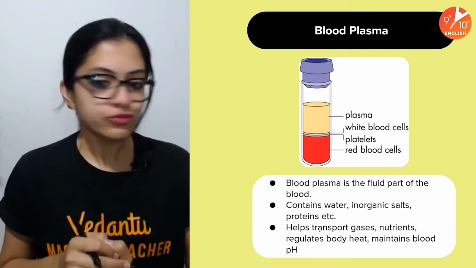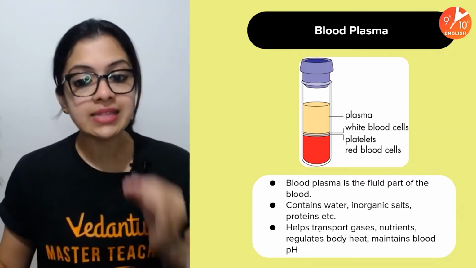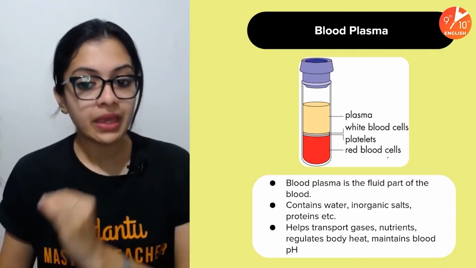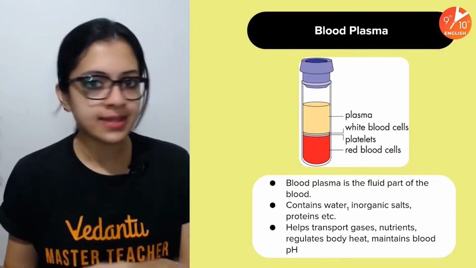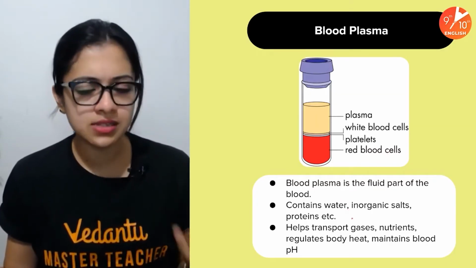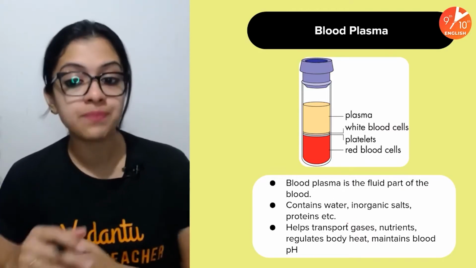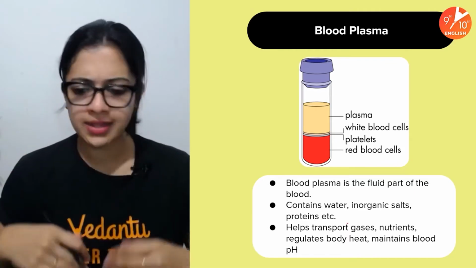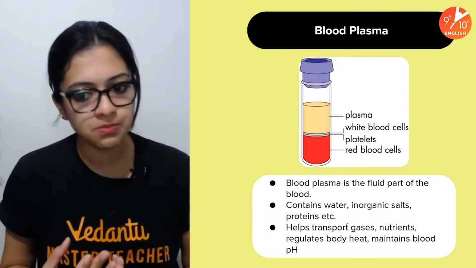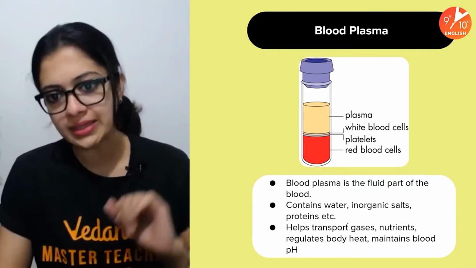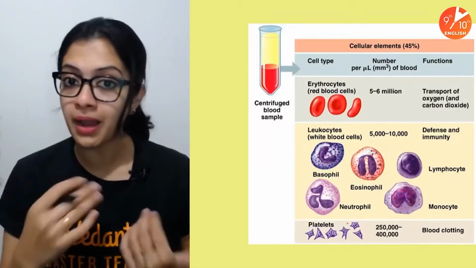Plasma is the fluid part, as we've seen, and it contains water, inorganic salts, proteins, and a lot more. Proteins like albumin, globulin, fibrinogen, and all of those. It also helps in transport of gases and nutrients. It regulates body heat, maintains blood pH, and a lot more. These are the major functions of the blood plasma.